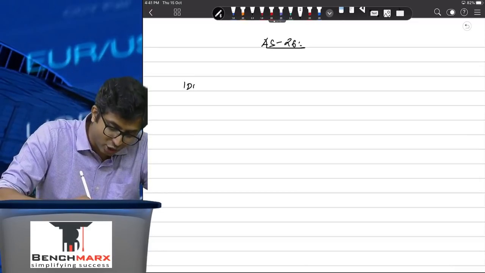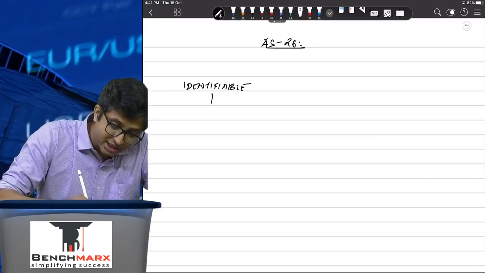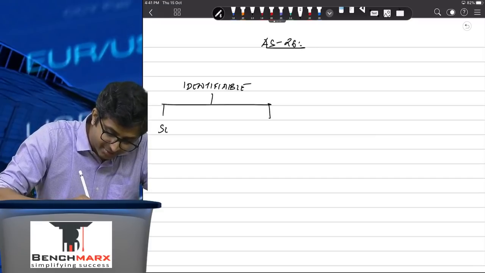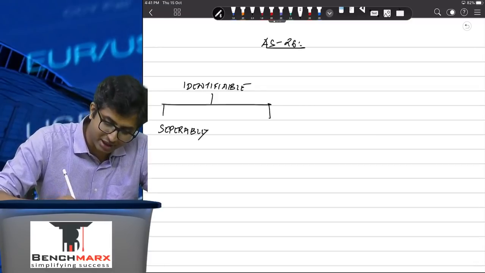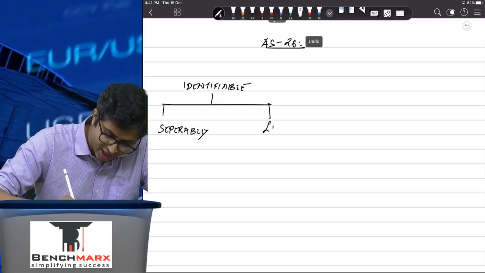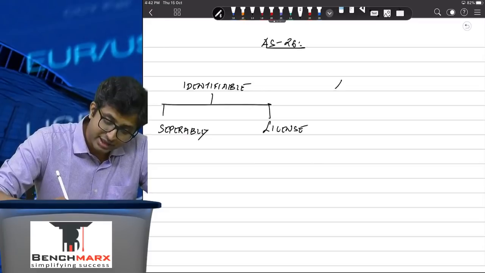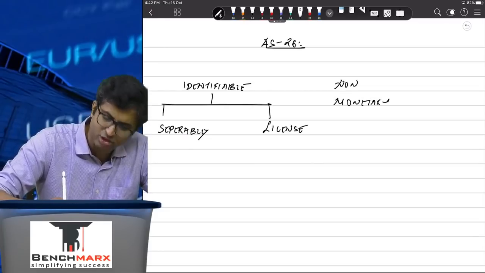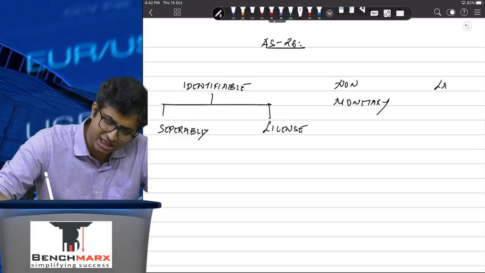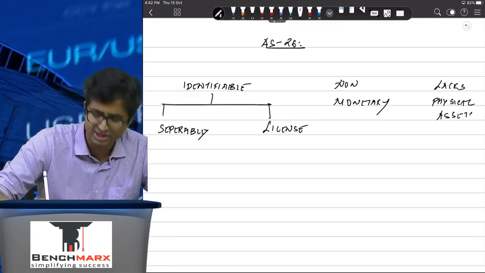There are 3 features of intangible assets. First, it has to be identifiable. That means it has to be either separable, that you can sell it separately, capable of being sold separately, or it's a license which arises out of a separate contract or a law. Then it has to be non-monetary in nature. The value in the balance sheet does not represent the realizable value, and then it lacks physical substance. That is, you can't touch, feel and see. That is when it is an intangible asset as per AS26.